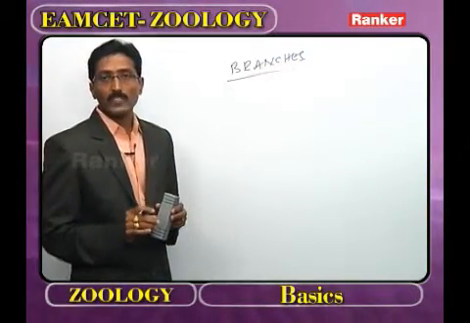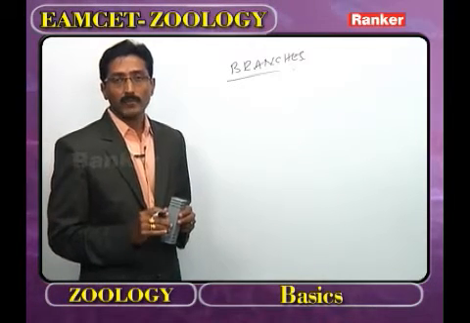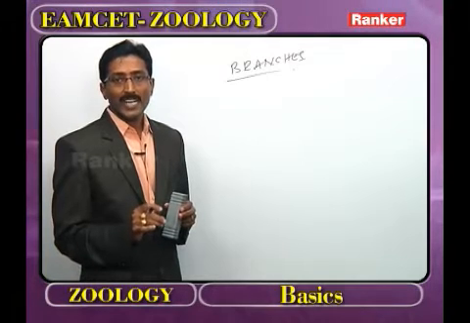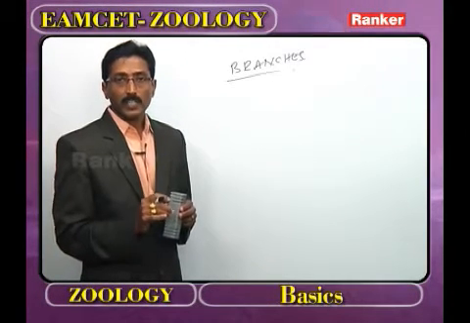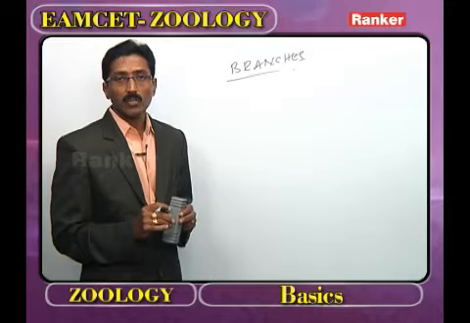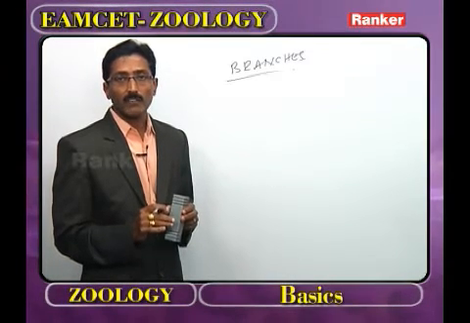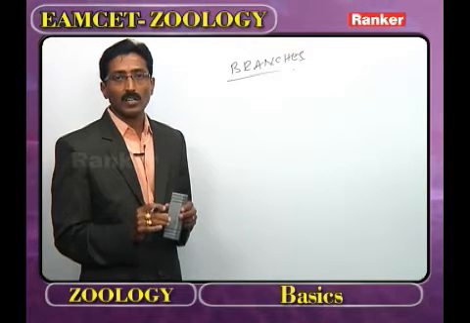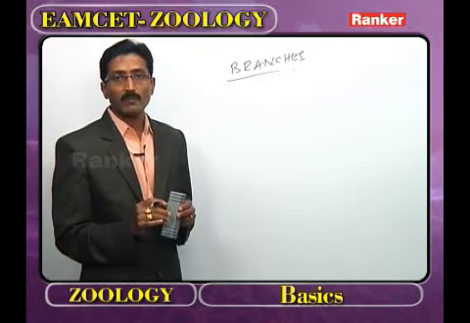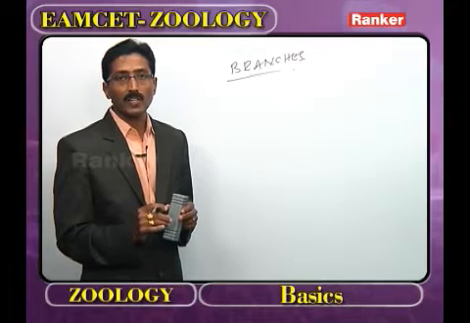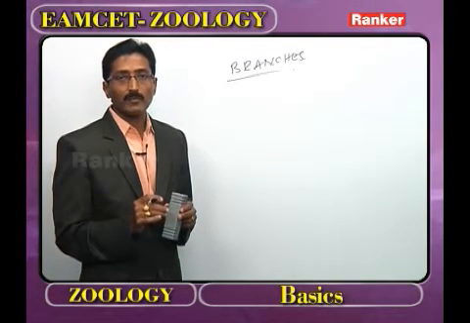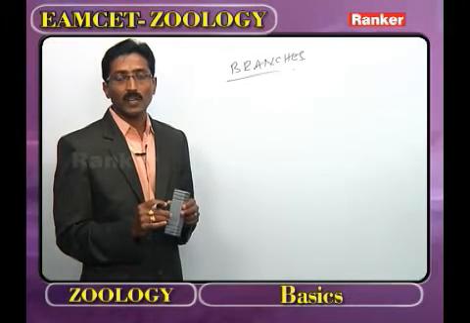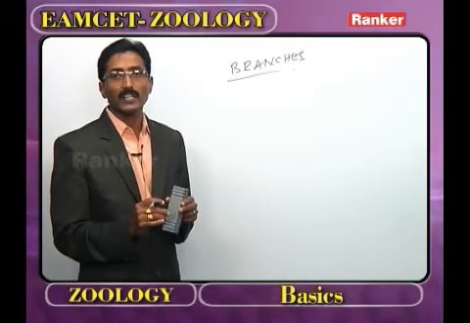In zoology, the first branch we call taxonomy. What is meant by taxonomy? It is the study of identification, classification and nomenclature. It is followed by morphology. What is meant by morphology? The study of structure, form, shape, size, color, etc. is called morphology. Morphology is broadly classified into external morphology and internal morphology. What is meant by external morphology? The study of external characters. What about internal morphology? It is the study of internal characters.